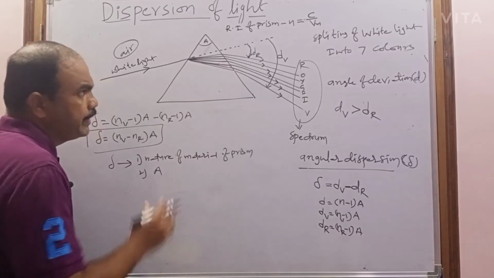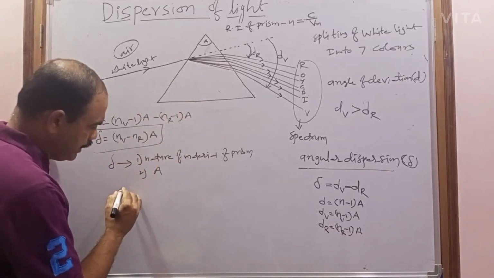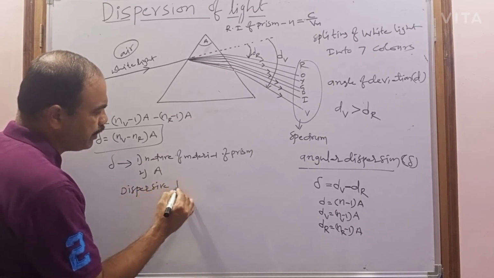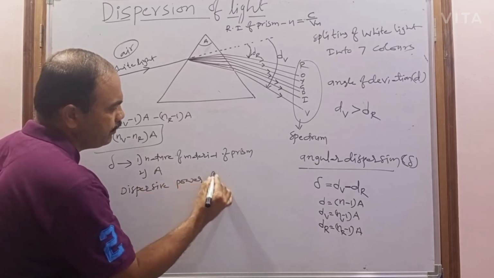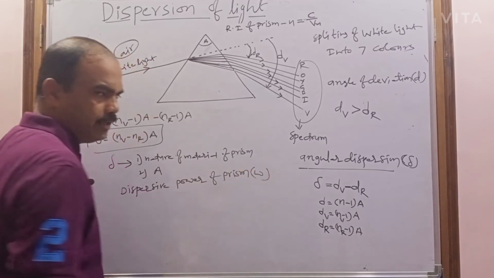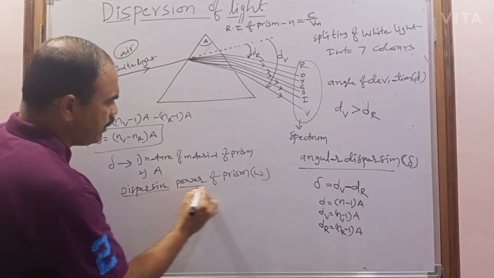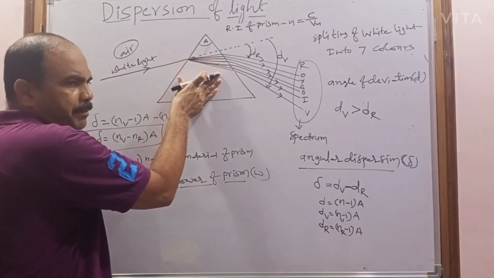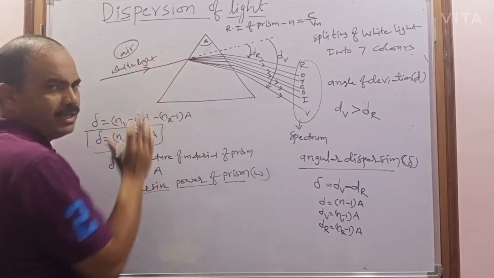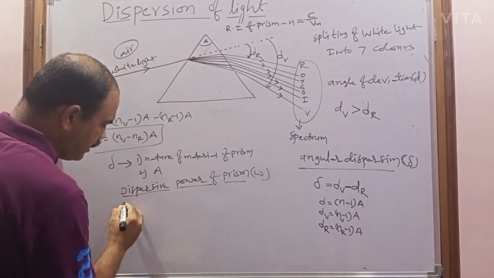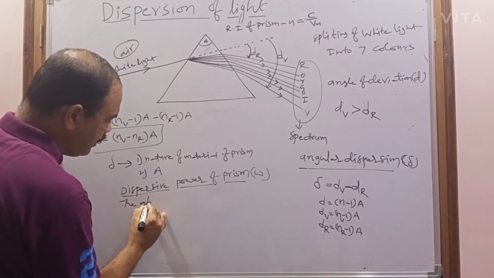Next, coming to the dispersive power of the prism. It is represented with the letter omega. The dispersive power of the prism or any material can be defined as the ability of the material or prism to disperse the light rays.